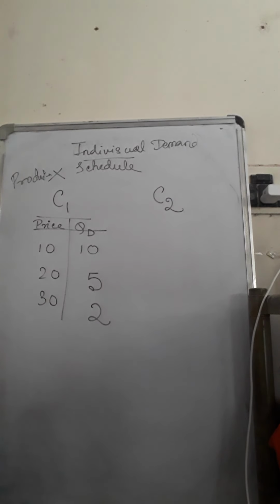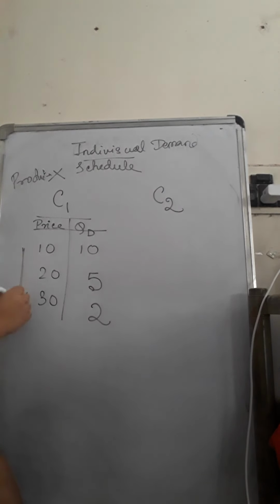Now can you see that as the price increases, how consumer 1 behaved? At the lowest price, he bought the maximum quantity, and as the price increased, he reduced his quantity purchase, or his quantity demand is falling.